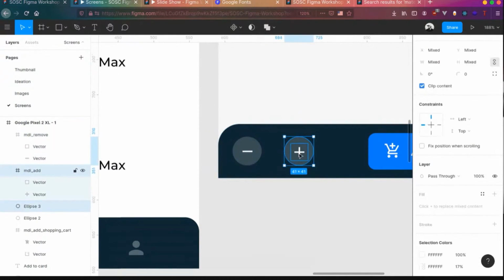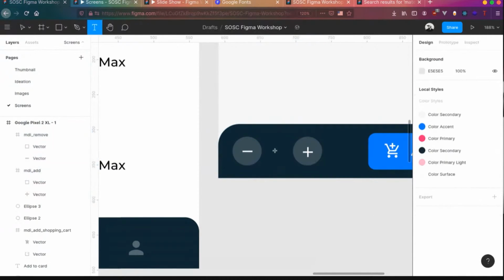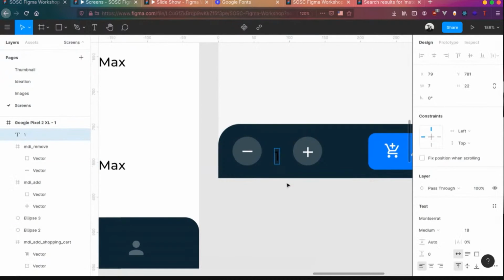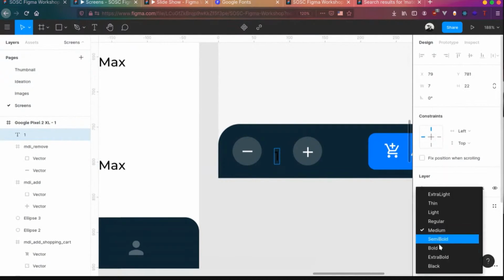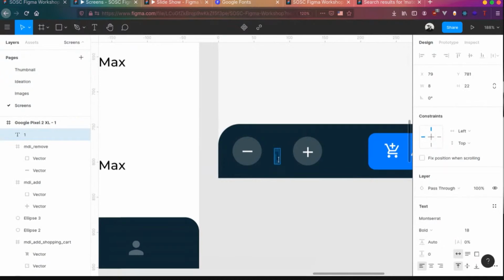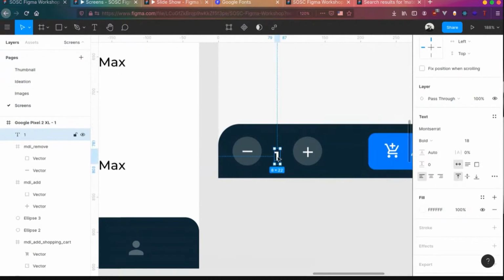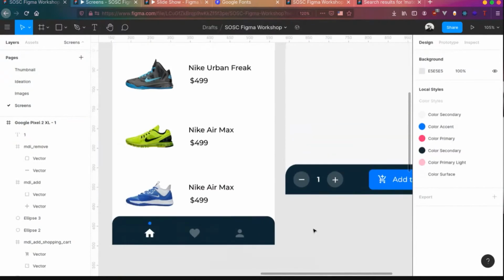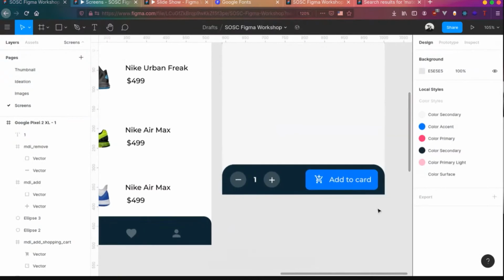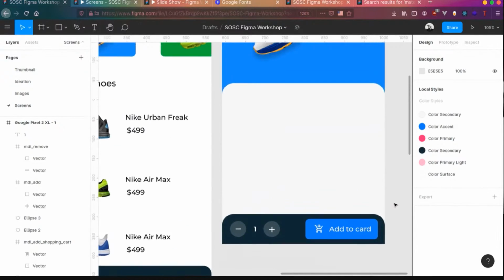Let's add a text to it. So I think this is visible. Cool. We have the bottom bar ready for the product screen, and we need to add the details over here.